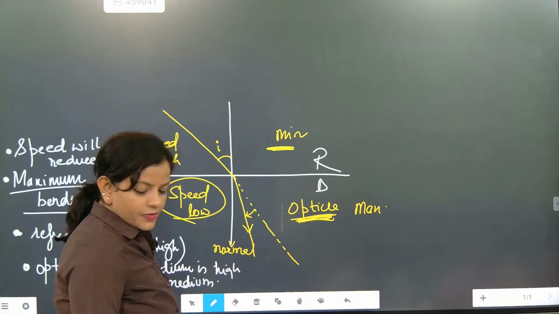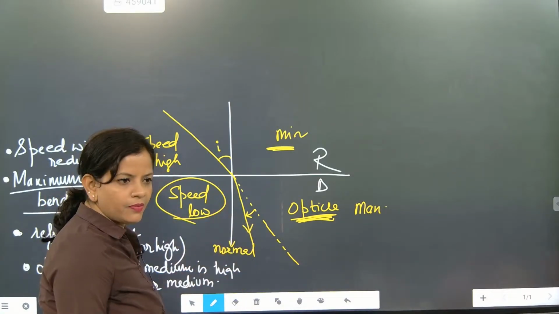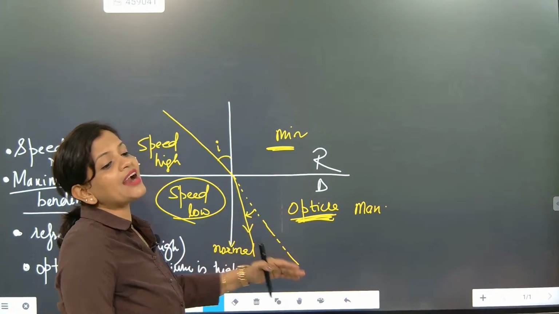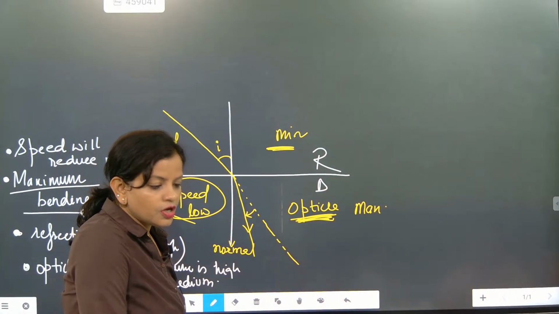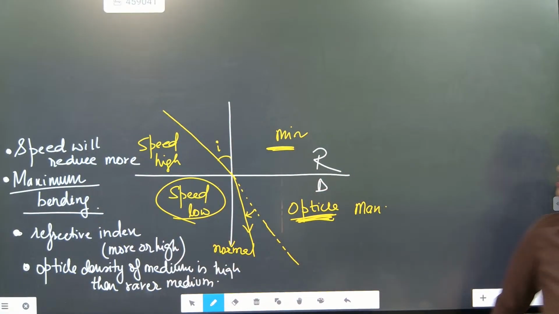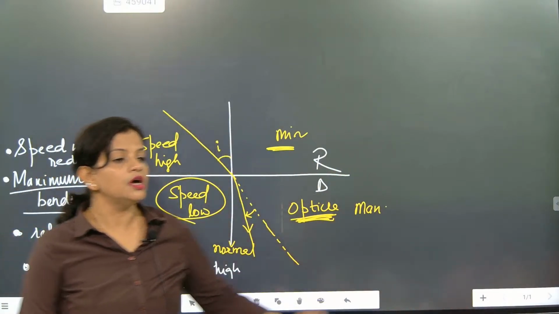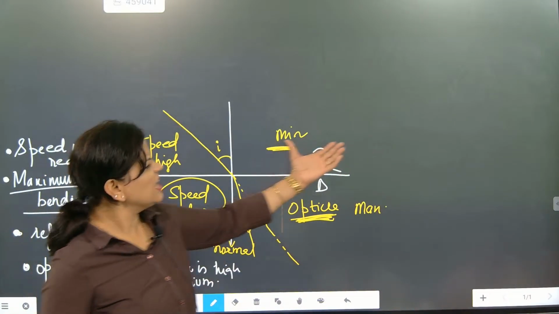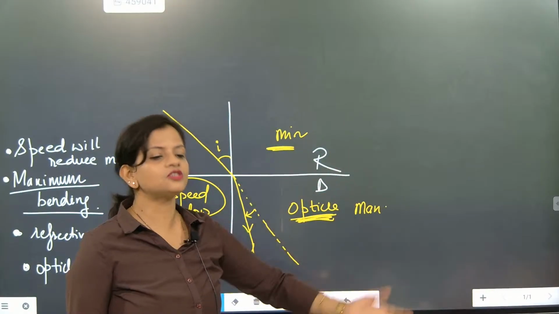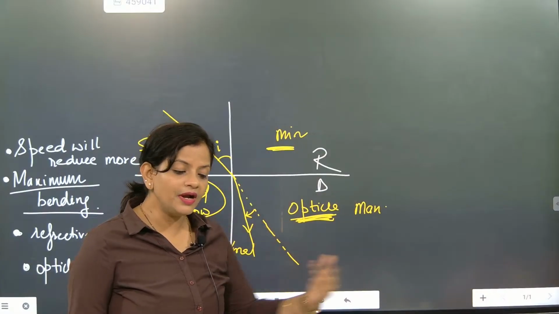Is it okay? So what is exactly the phenomenon here? The bending is maximum, optical density variation is more, speed is reduced, refractive index is highest. Understood? Because once the bending is more, refractive index will be high. This occurs in the reverse case also. What is the reverse case? From a very dense optical medium, the light is coming outside into a less dense optical medium. So that time also bending will be more.